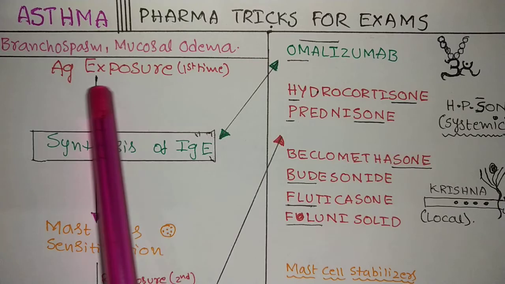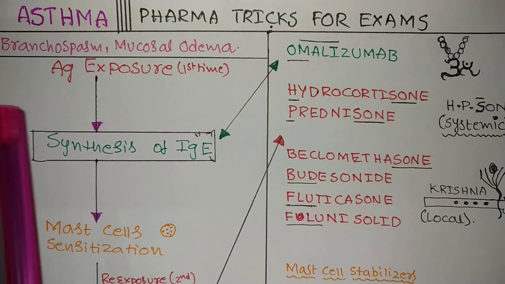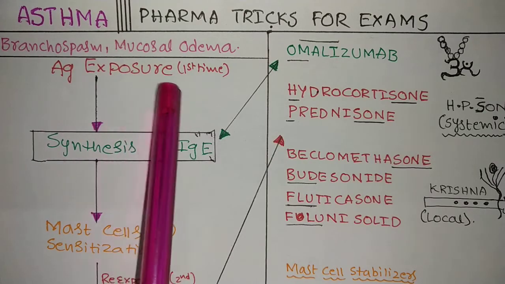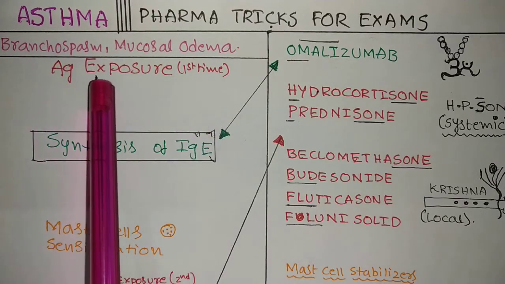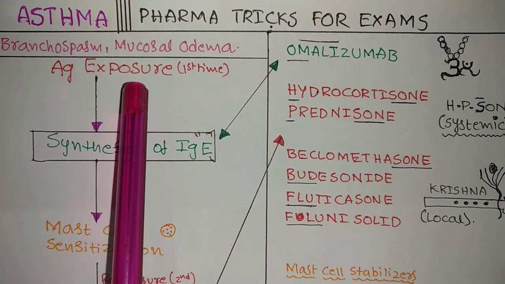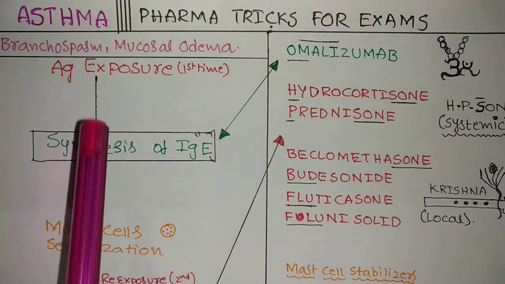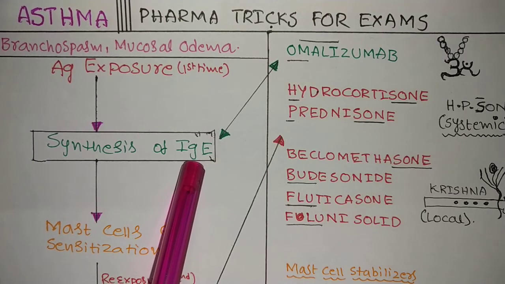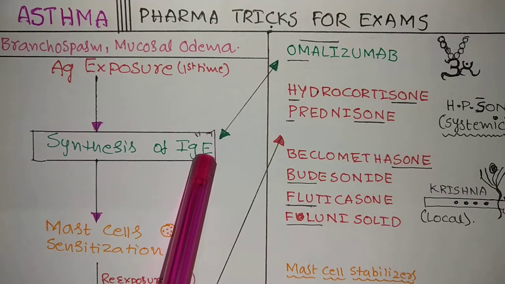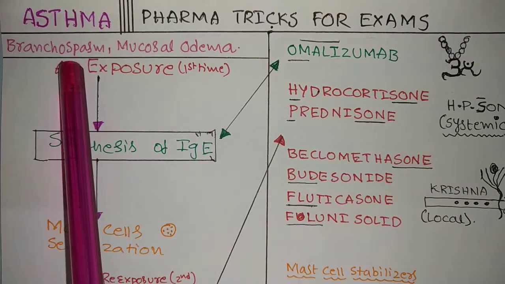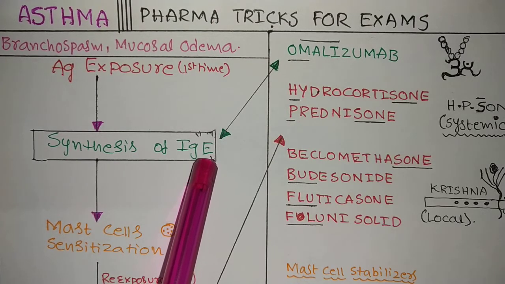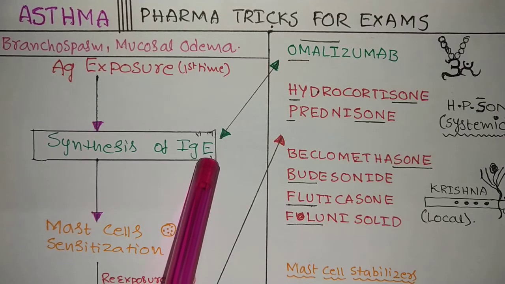So antigen exposure: the first time, antigen will be exposed to the lungs, and our body synthesizes IgE, immunoglobulin E. This is called an antibody. Antigen and antibody, this is also important. Which antibody is secreted in asthma? E, immunoglobulin E.